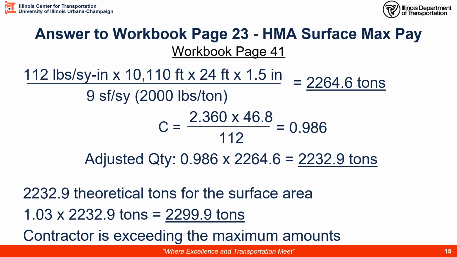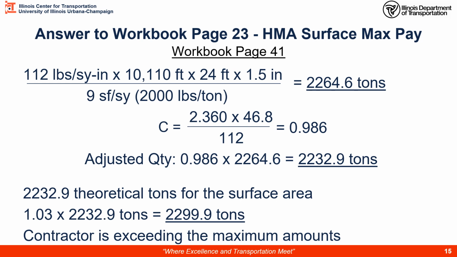On workbook page 41, we have the answer to our HMA surface max pay. First thing we need to do is take our field measurements and convert that into a theoretical. I'm using that HMA binder course theoretical equation where I have my length in feet, my width in feet, my thickness in inches, times my assumed density, 112 pounds per square yard inch. Here I have my conversions. I get 2,264.6 tons.